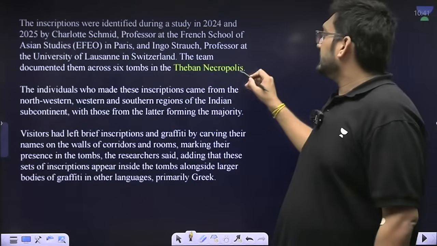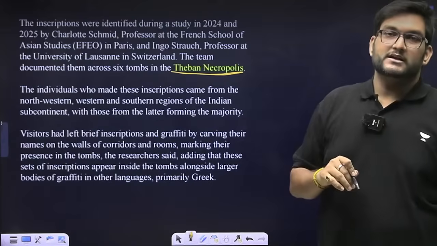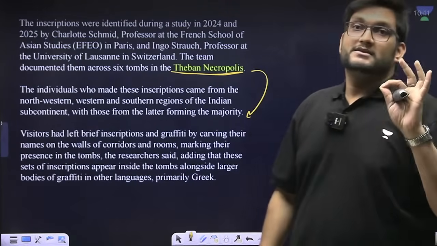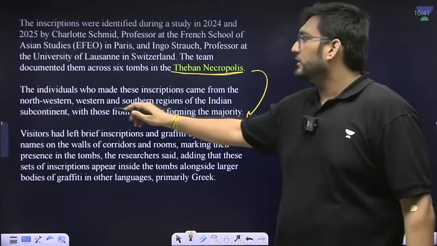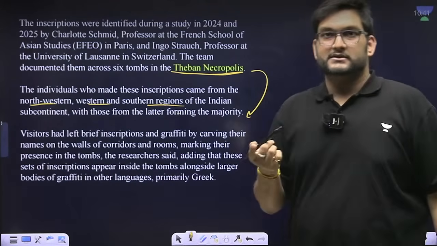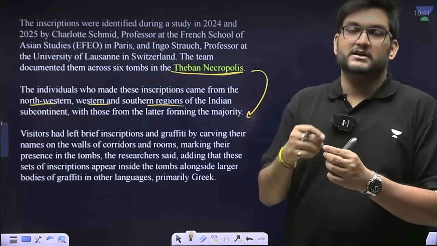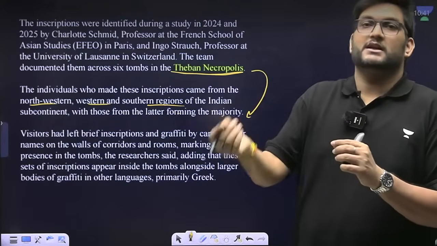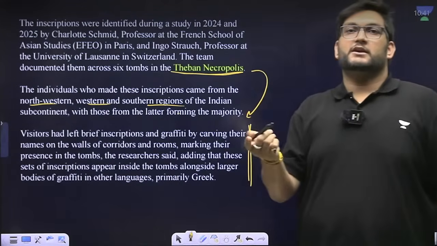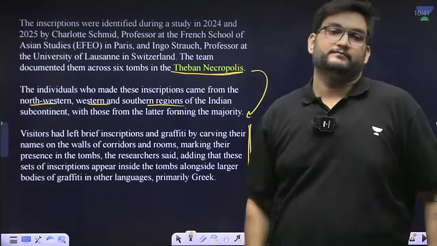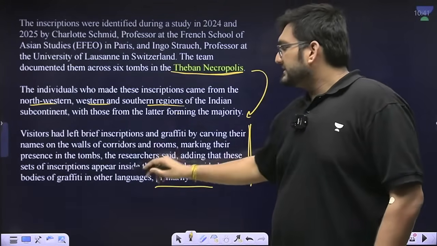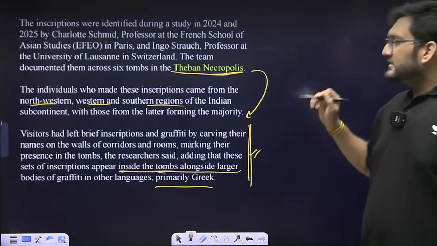These inscriptions are found in the Theban necropolis, and basically when Indian visitors, South Indian visitors, mostly from northwest, west and southern region, but southern region more, because it is the Tamil Brahmi inscription is there, therefore the southern connection is there. What we have found is that when they visited this necropolis, they added their name there. This is basically graffiti. There is graffiti in Greek there also, but these inscriptions are inside the tomb saying that we were here.